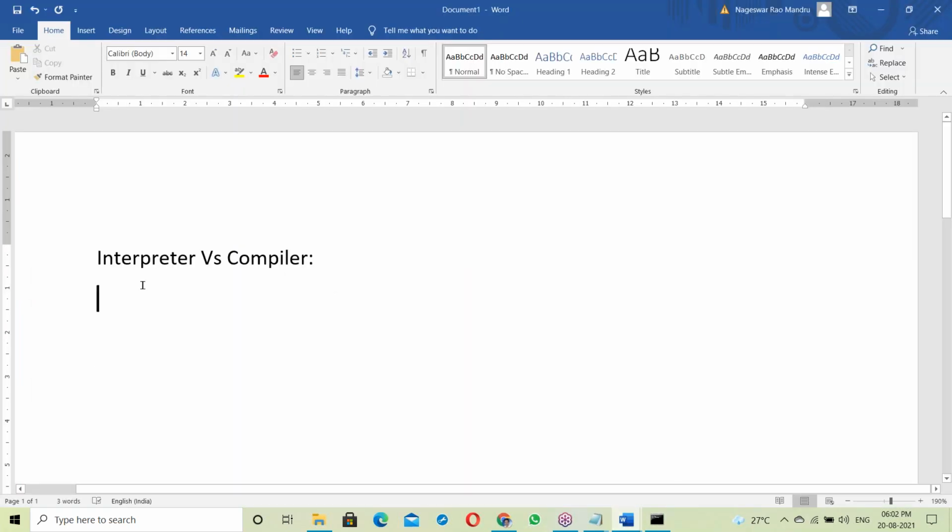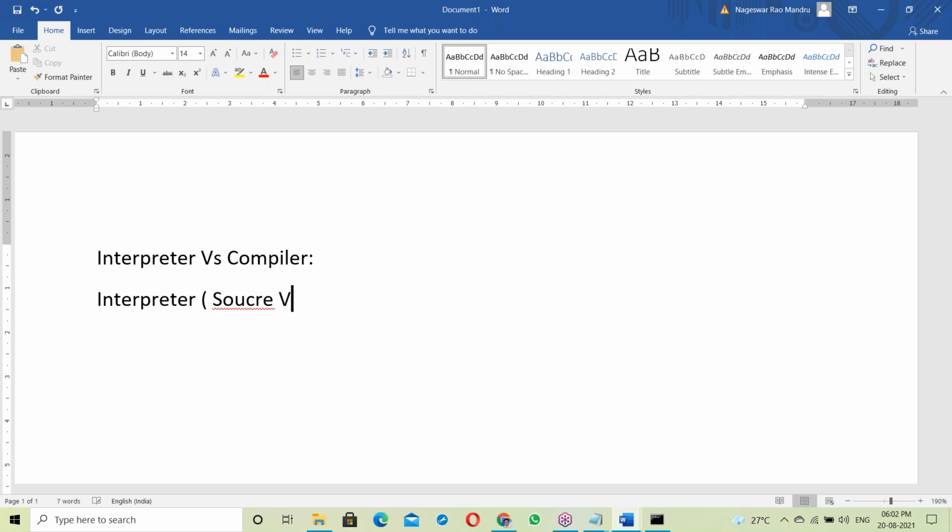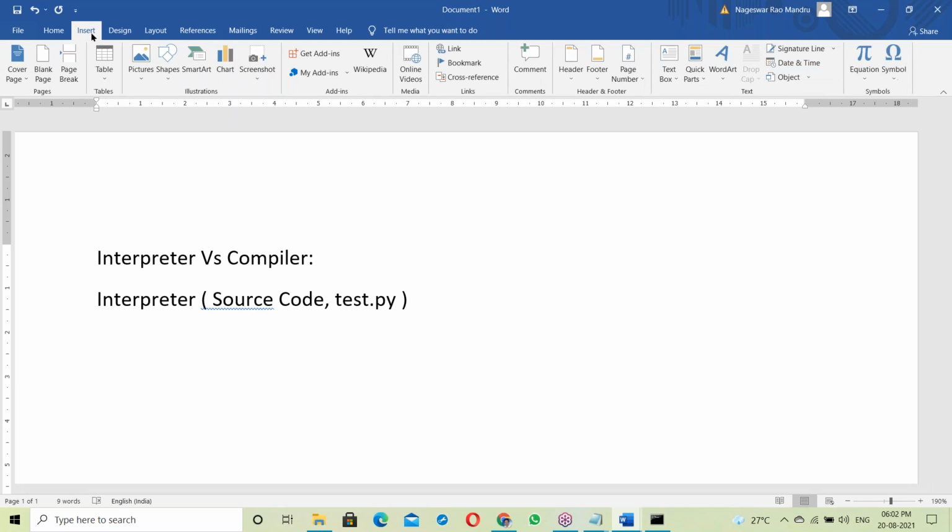Okay. Yes, let me explain in the Word document here. First, about the interpreter. Suppose source code, interpreter, source code about test.py, a Python script.